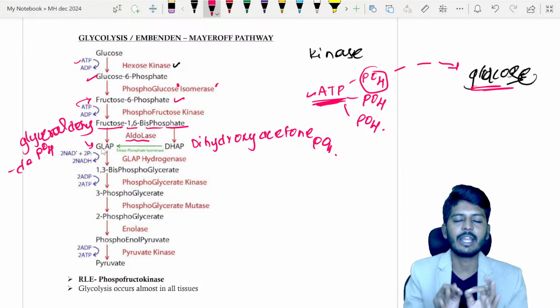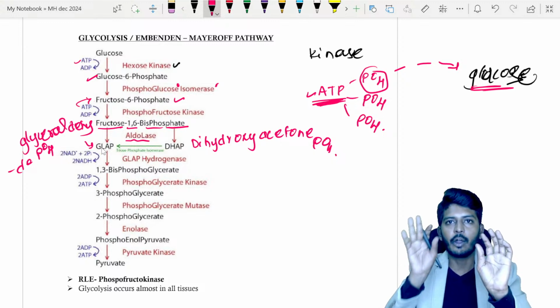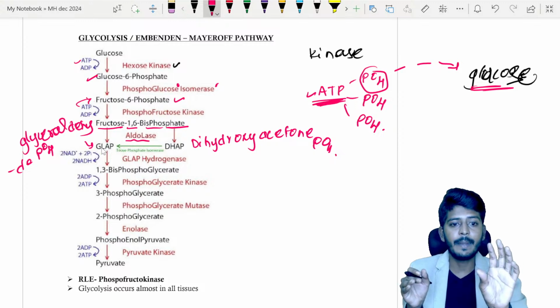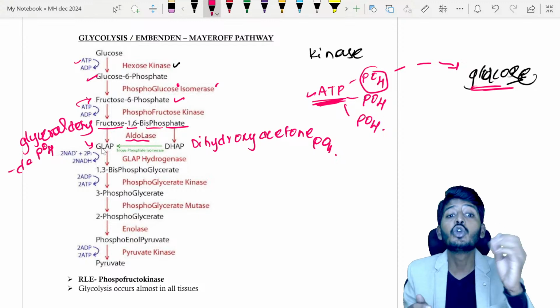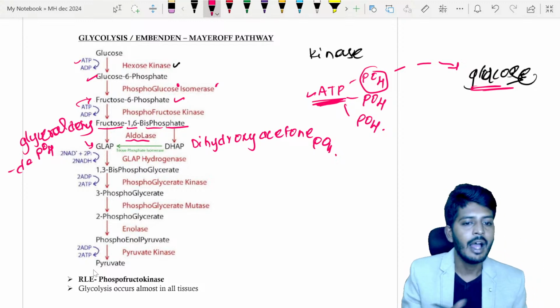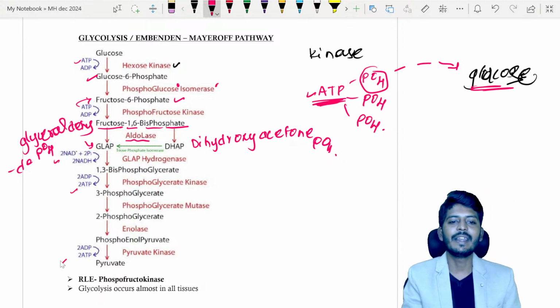So now listen to me very carefully. Fructose will give rise to one GLAP and one DHAP. Now this DHAP becomes GLAP. So earlier I had one GLAP, and now from the DHAP I got one more GLAP. So totally I will have two GLAP. From the GLAP, all the reactions happen twice. That is why I will use the number 2 here. So two GLAPs will be formed, and those two GLAPs will go into the reaction further.